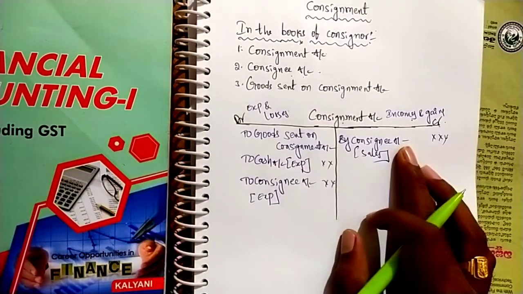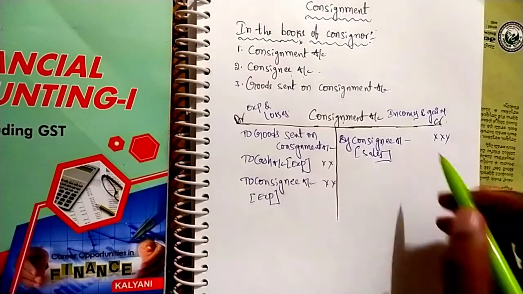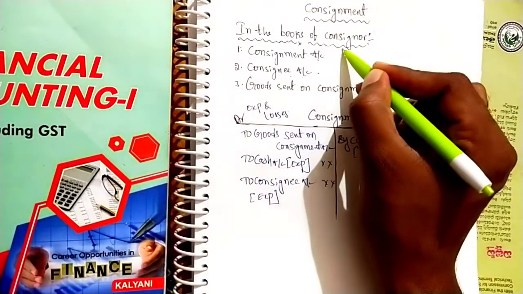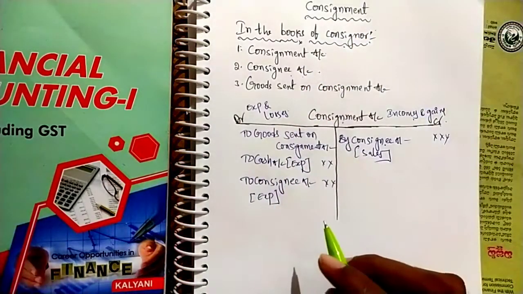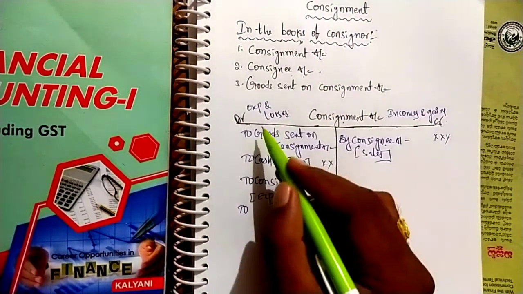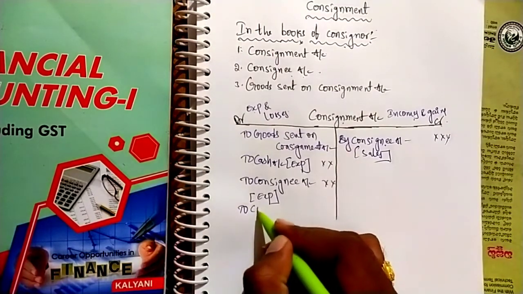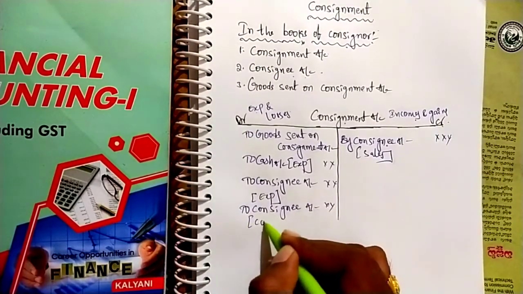Consignee sells goods only on the basis of commission. Commission is an income to consignee, but commission is an expenditure to consignor. We are preparing the books of consignor, so commission is also one of the expenditures. That's why we write in the debit side, because at the time of expenses consignment account is debited. We have to pay some commission to consignee. That is due to consignee. So we write in the credit side, to consignee account, in the bracket commission.